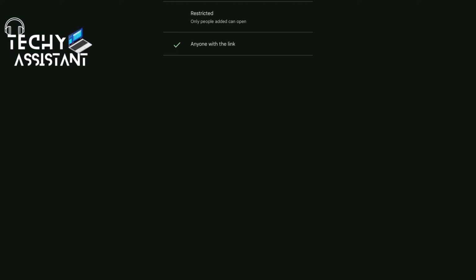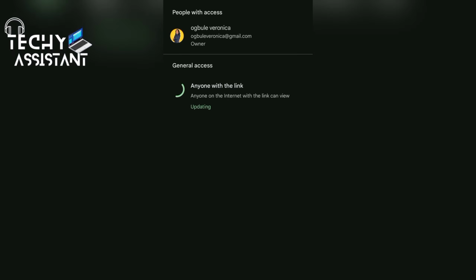So anyone with the link can view my file. I can as well restrict it. Once this file is restricted, anyone with the link cannot view it. Once they click on the link, it will come up with an error message.